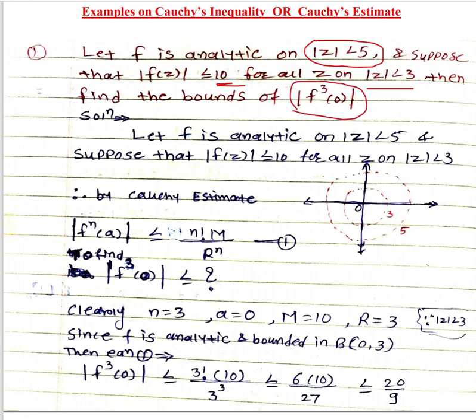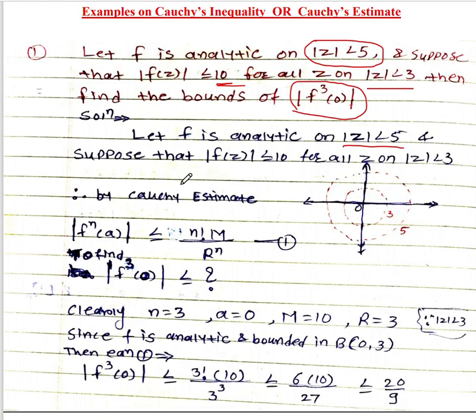So what is the solution? We are given f is an analytic function on mod z less than 5. So this is the open circle whose center is 0 and radius is 5. This is the y-axis, this is the x-axis, and we draw the open circle whose center is 0 and radius is 5.